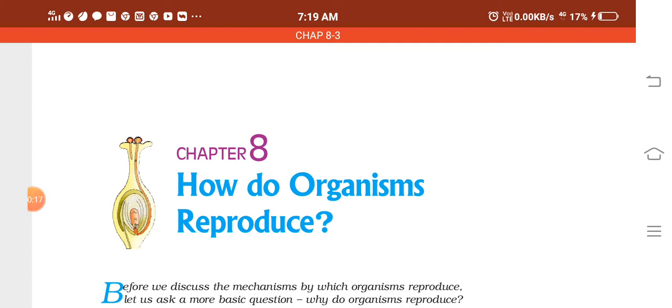And we have studied in detail the parts of the male and female reproductive systems, then the development of the zygote into the embryo, known as the gestation period, and the process of expelling the fully developed fetus out of the body, known as parturition. So all this we have studied. Now in this video I'm going to explain the menstrual cycle.